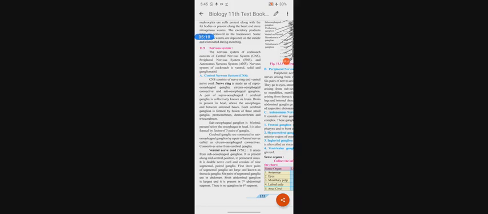So this is about the nerve ring. The nerve ring is made up of three parts: supraesophageal ganglia, circumesophageal connective and subesophageal ganglion. After the nerve ring, there is the ventral nerve cord. We learned about the nerve ring and now the ventral nerve cord.